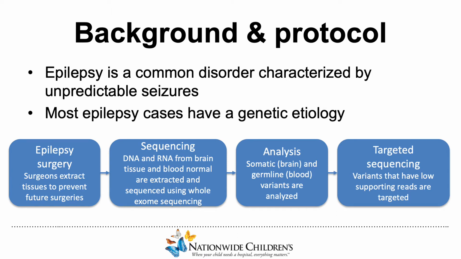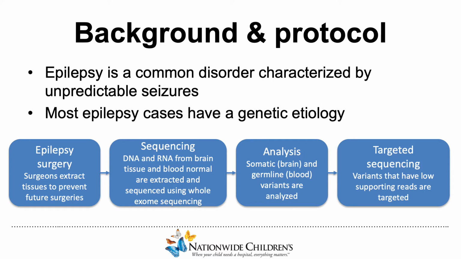At Children's, the epilepsy protocol is as follows. The patient undergoes surgery where a section of their brain is resected by neurosurgeons. The Institute for Genomic Medicine, or IGM, extracts RNA and DNA from the sample and from the blood of the patient to use as a normal comparative.